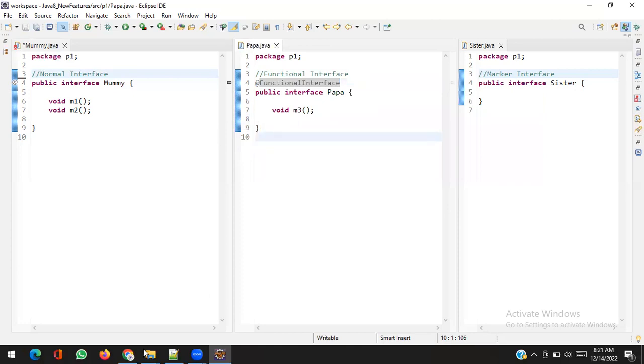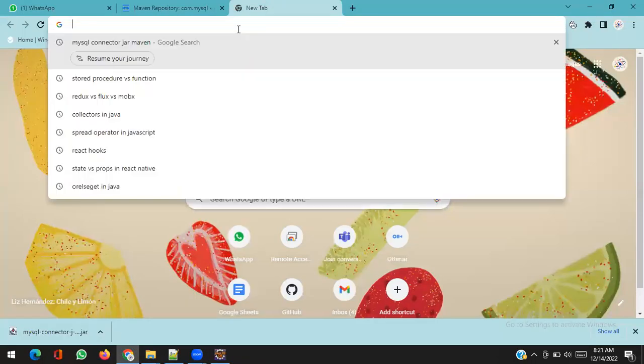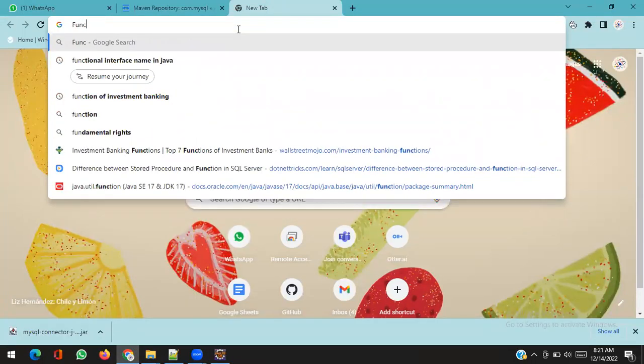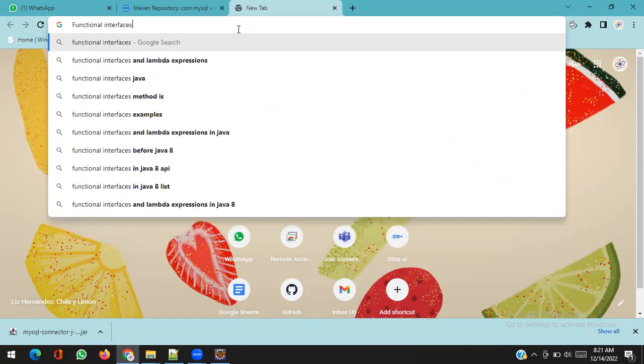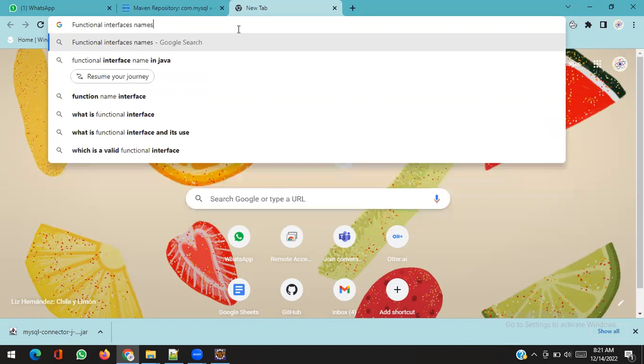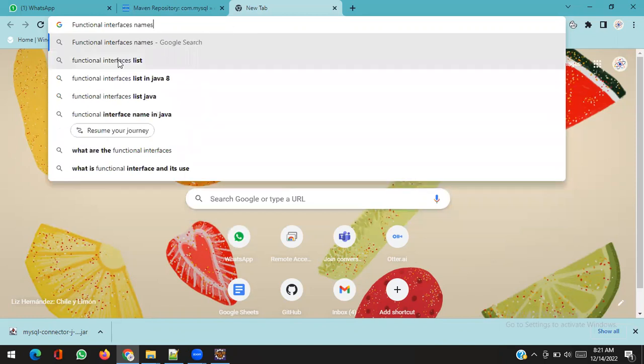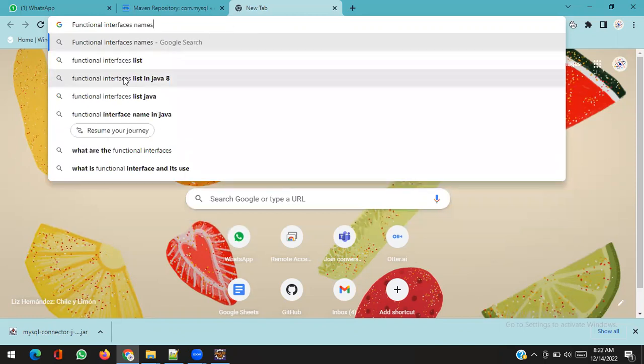There are lots of functional interfaces in Java. You can see the names: consumer, supplier, predicate, BiConsumer, function, BiFunction, BinaryOperator, BiPredicate, BooleanSupplier, DoubleBinaryOperator, DoubleConsumer, DoubleFunction, DoublePredicate, DoubleSupplier.